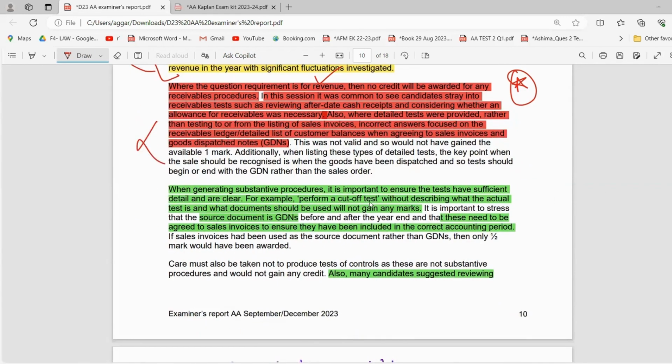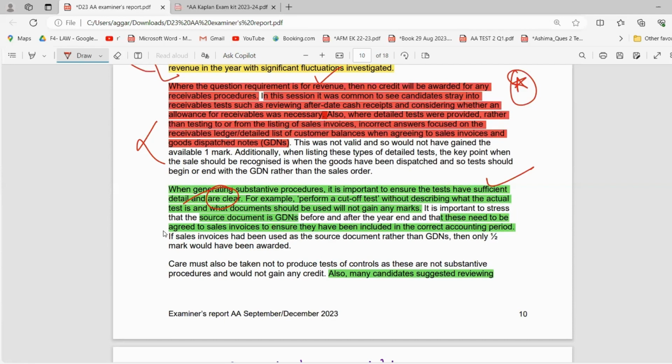When generating substantive procedures, it is important to ensure the tests have sufficient detail and are clear. For example, perform a cutoff test. If I just write this, perform a cutoff test, without describing what the actual test is and what document should be used, I will not gain any marks. What test am I performing? Why am I performing it? What are the source documents that I'll be using? On what am I performing the cutoff test? Without all of these reasonings, I will not be getting any marks.